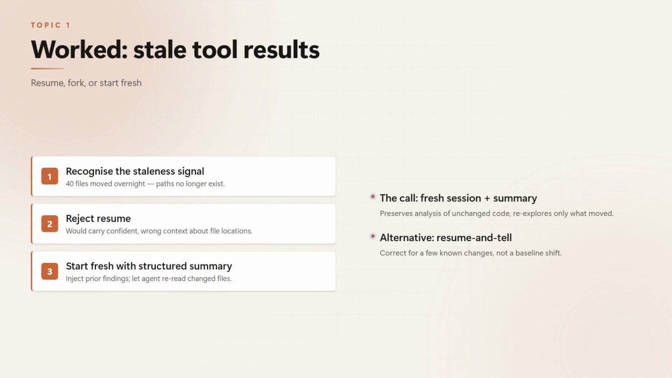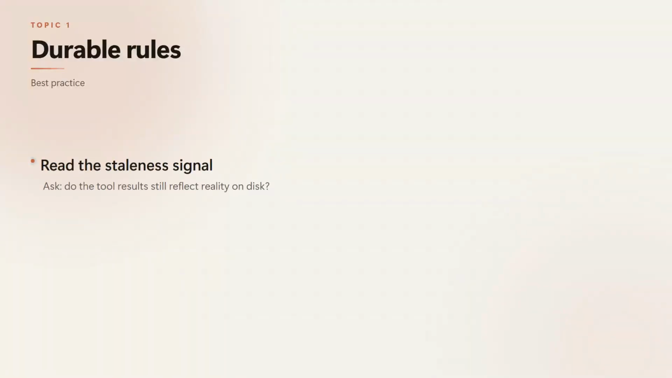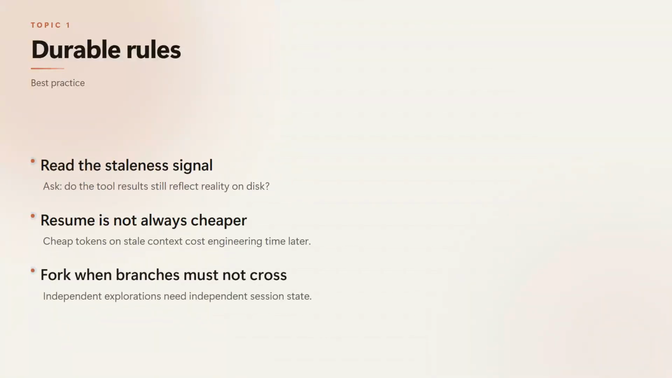The correct call is a fresh session with an injected structured summary. You preserve the analysis of unchanged code and let the agent reread only what moved. The alternative, resume and tell, is for when a few known files changed, not when the baseline shifted under you. The other 2 scenarios are on the page. The durable rule is, read the staleness signal. Before you choose resume, fork, or fresh, ask whether the tool results in the session still reflect reality on disk.